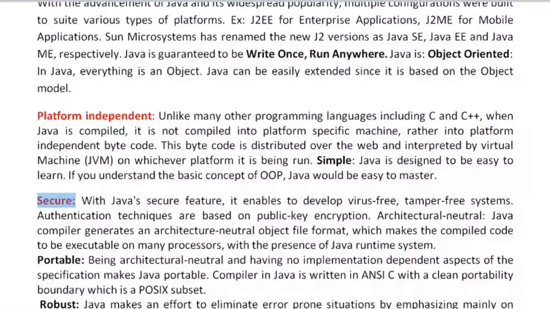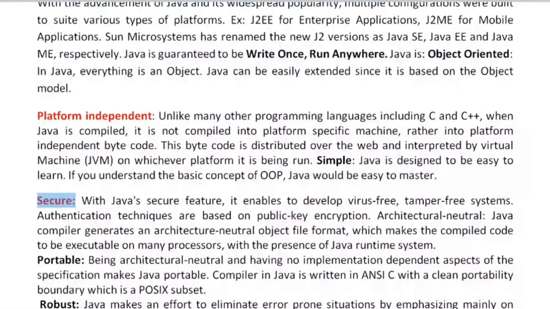The next point is that it is more portable. What do we mean by portable? Portable means architecture neutral. Having no implementation-dependent aspects in the specification makes Java portable.